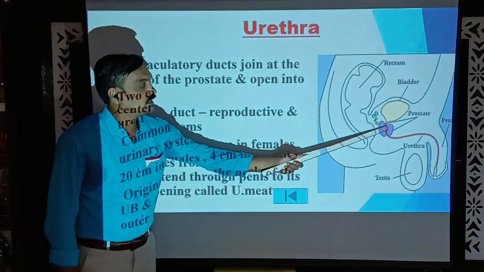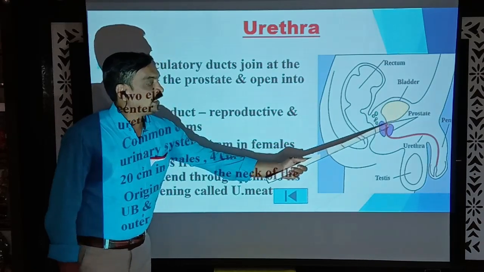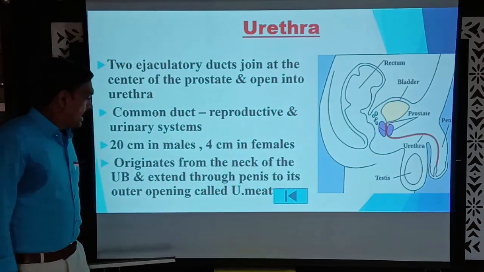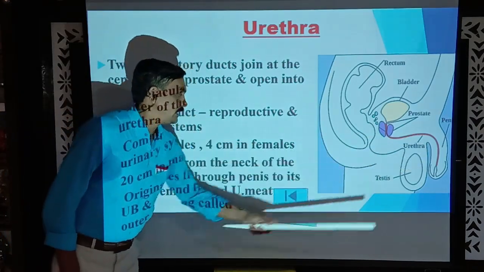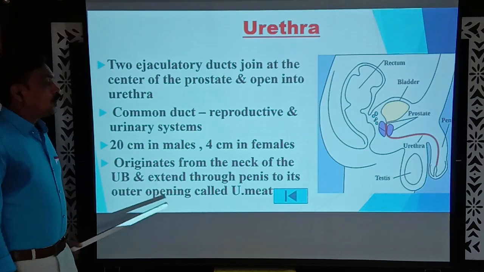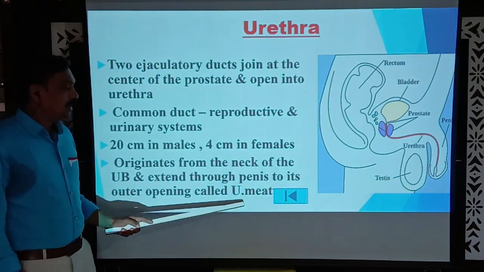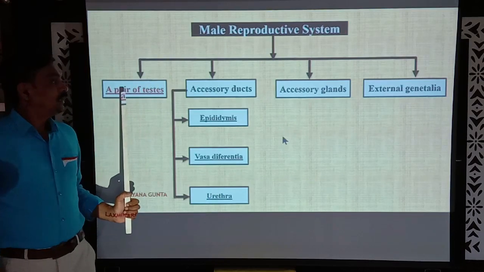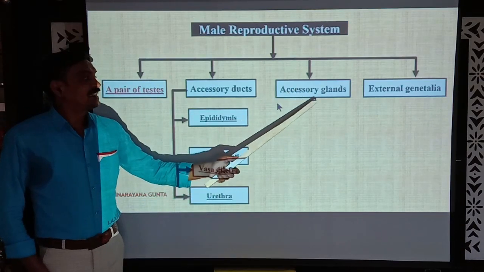This urethra originates from the neck of the urinary bladder. This is the urinary bladder, and it is the neck of the urinary bladder, and it extends through the penis. It extends through the penis, and it opens out through an opening called the urethral meatus. We have completed the testis and accessory ducts. Now we are moving to accessory glands.